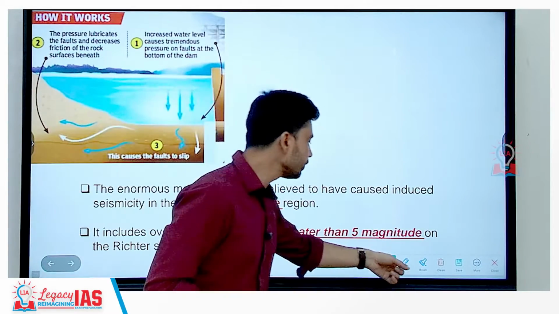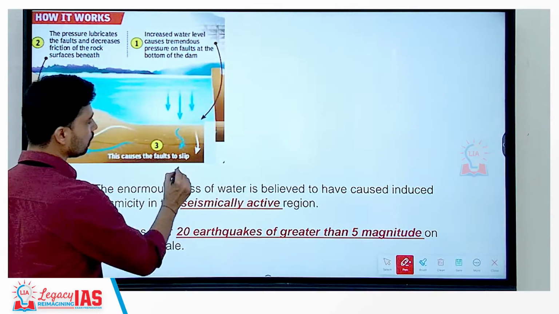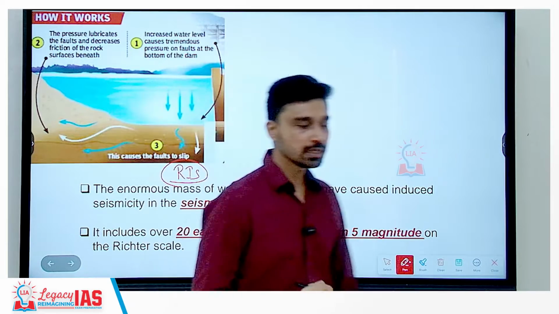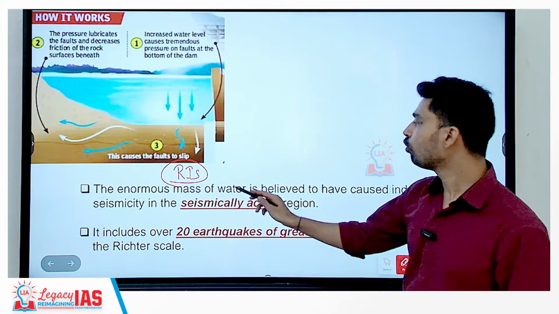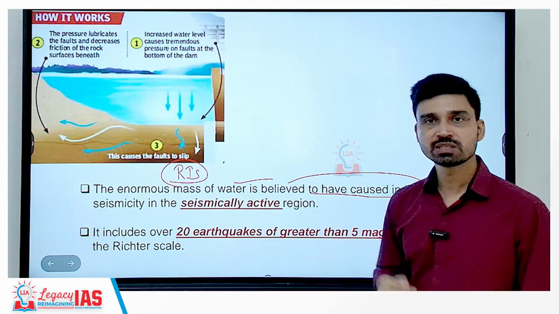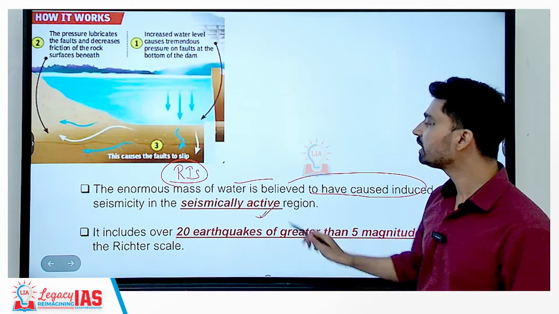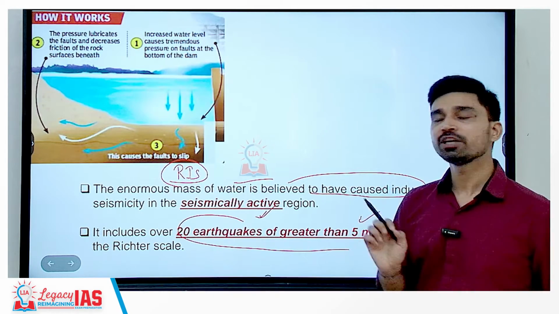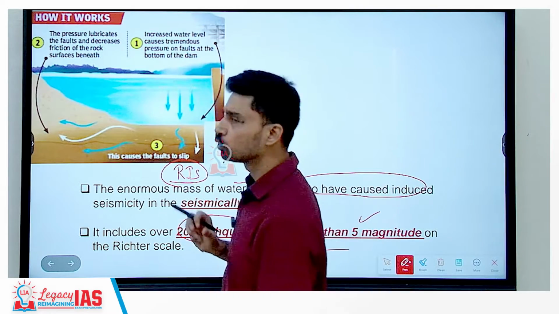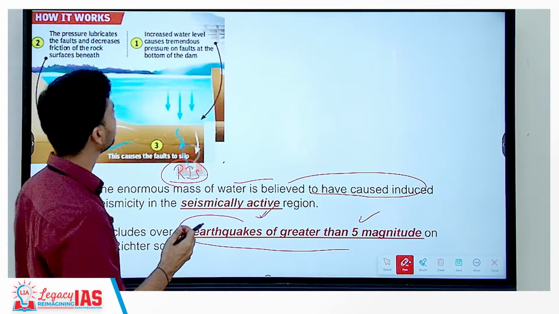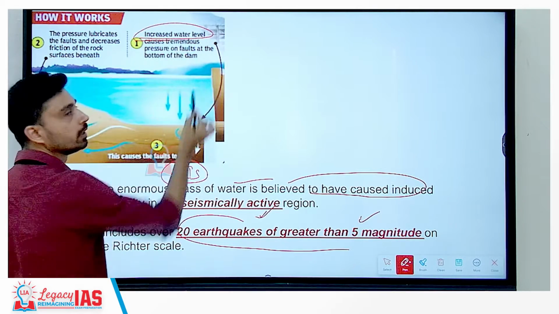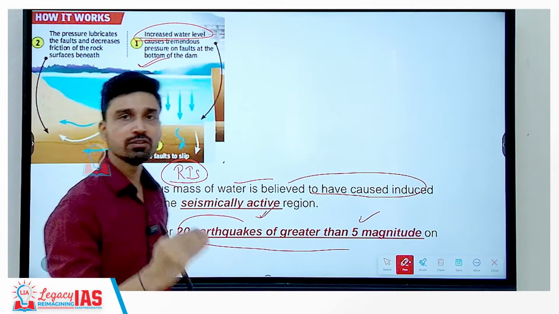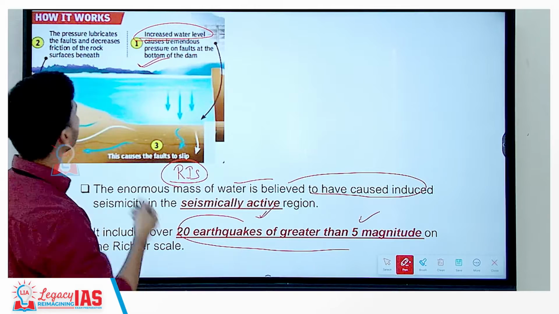Now Lake Kariba is a region which is also known for what we discussed yesterday, the RIS event. RIS event means reservoir induced seismicity. So the enormous mass of water is believed to have caused induced seismicity, that is earthquakes, in the seismically active region where the lake has formed. And over 20 earthquakes, that is greater than 5 magnitude on the Richter scale, have been recorded here. So basically what happens, whenever a reservoir is created or constructed, the water volume increases, and this increased water level causes tremendous pressure on the faults, that is a break in the rocks situated at the bottom of the lake or the bottom of the dam.